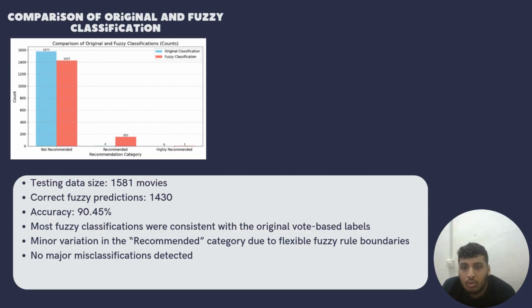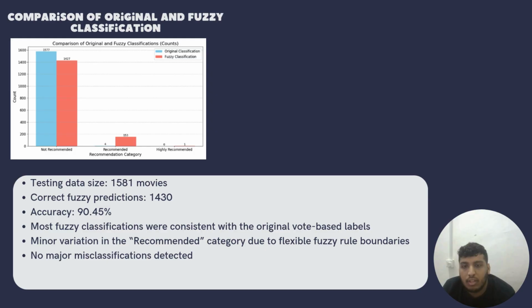But after using fuzzy logic, many more are now recommended, reaching 153, and there is only one show in the dataset that is highly recommended.